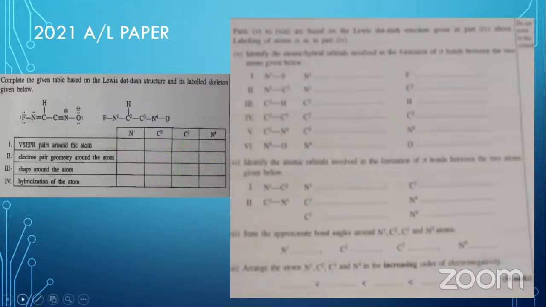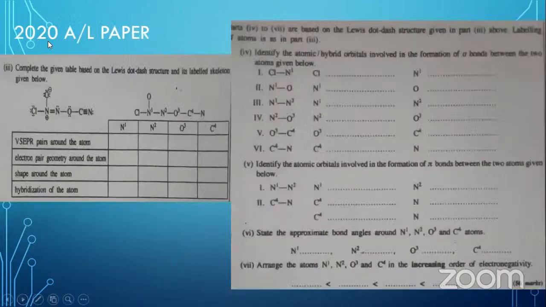Then the next one is the 2020 A-level paper. They also have the same type of question in your first structured essay paper. Here the correct Lewis structure has been given, and they are asking the same points. Clearly write these things. Don't get in a hurry, and write the correct things.